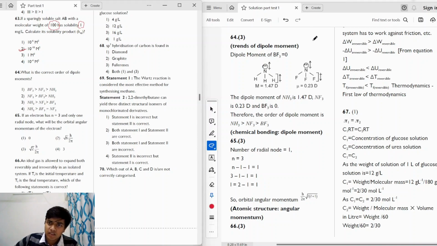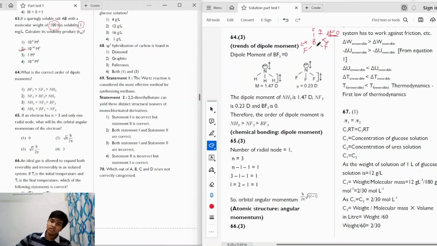First of all, it's very simple for BF3, right? We know the structure of BF3 is a trigonal planar type of molecule, and we can see it is a symmetrical molecule. The dipole moments will be towards fluorine, and since it's a symmetrical molecule, all these three dipole moments will cancel each other out, and the net dipole moment of the molecule will be 0. So the dipole moment of BF3 will be the least.